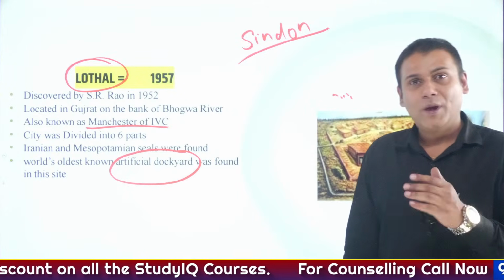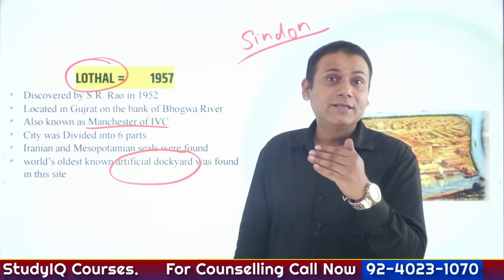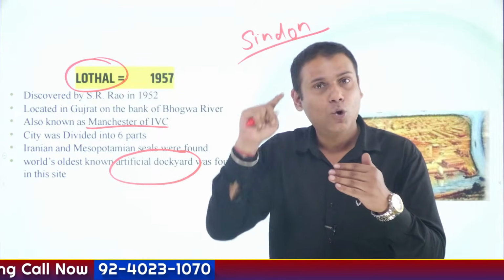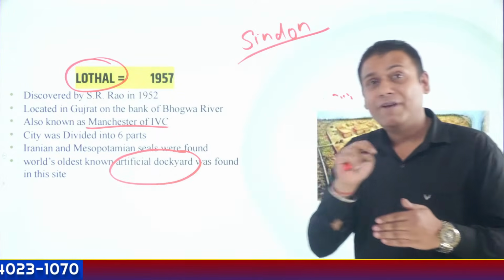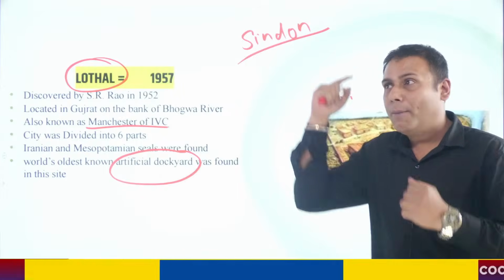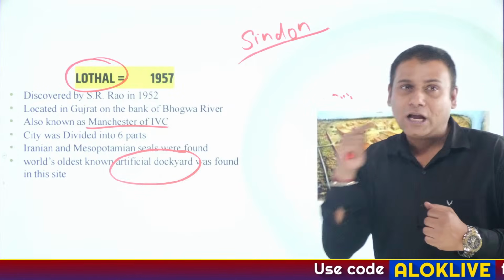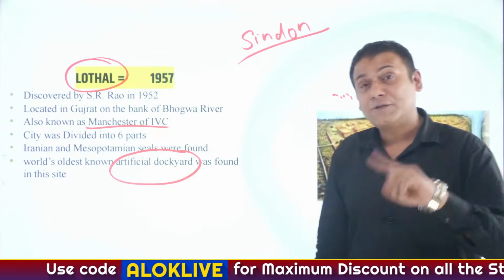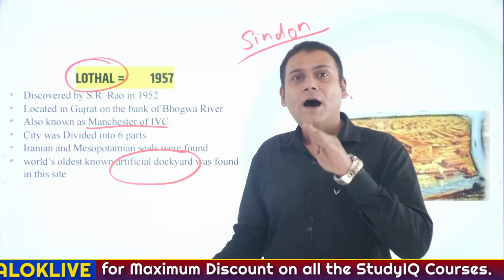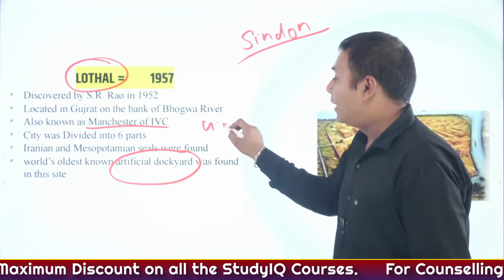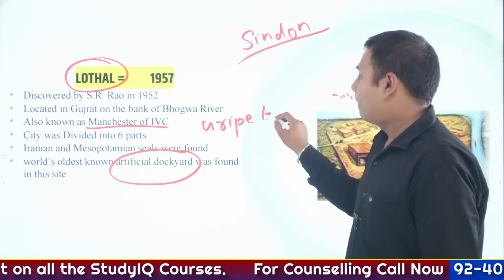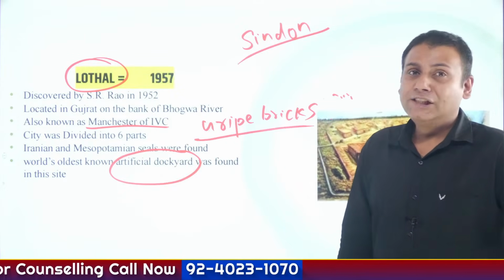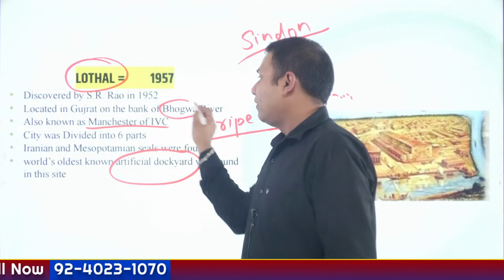Apart from this, as we have seen, usually the Indus Valley cities are divided into two parts, Upper Citadel and Lower Citadel. Then Dholavira was divided into three parts, Upper Town, Middle Town and Lower Town. But the site of Lothal is divided into six parts, and all of them are made upon unbaked bricks. Clear? And the site of Lothal is located on the banks of river Bhogwa.